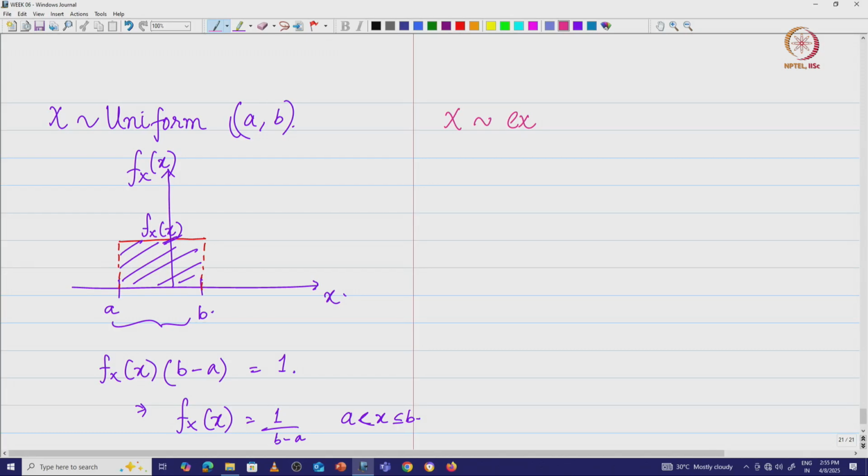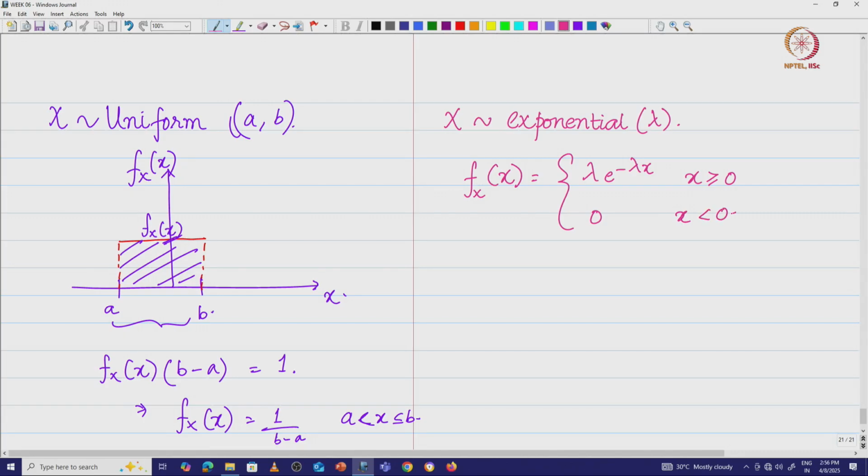The next one that we are going to look at is x is exponentially distributed with the parameter lambda. In this case, my probability density function is given by f_X(x) = lambda e power minus lambda x for x greater than or equal to 0, and 0 for x less than 0.